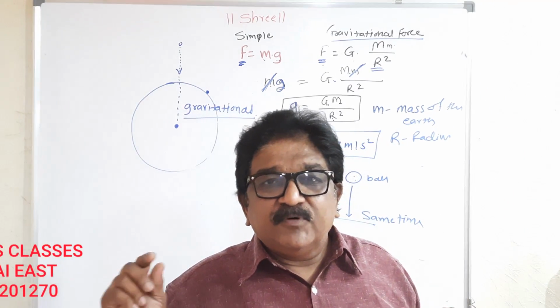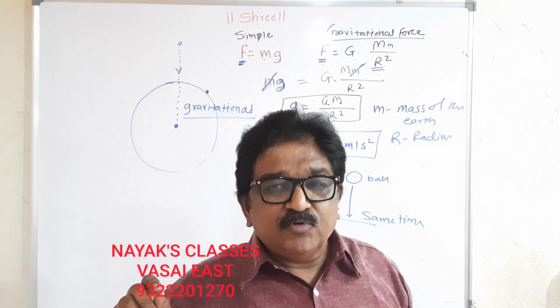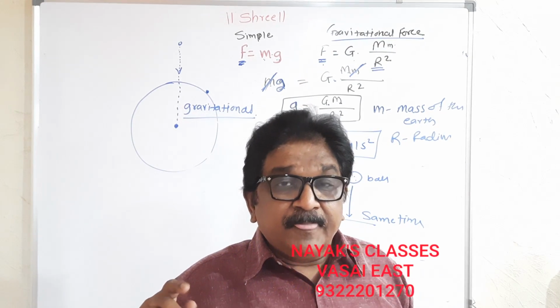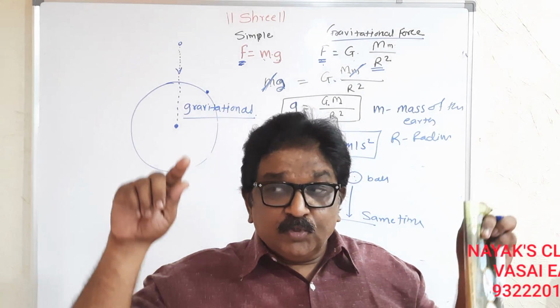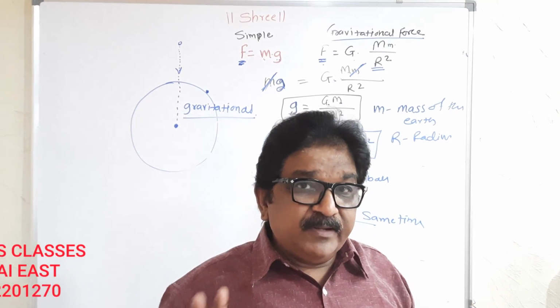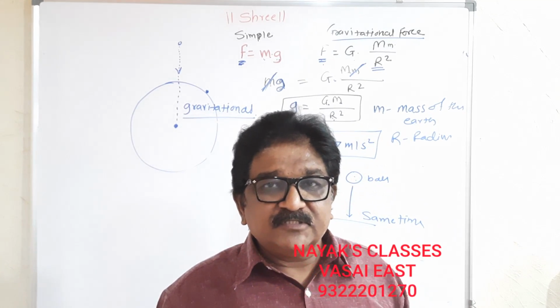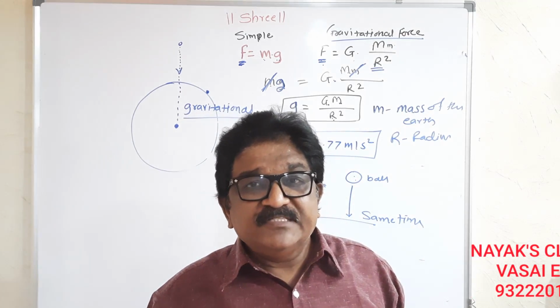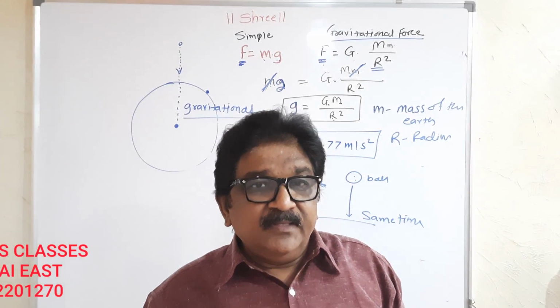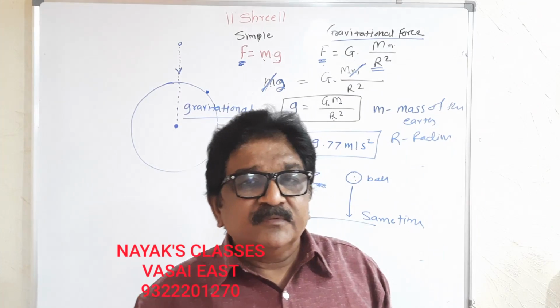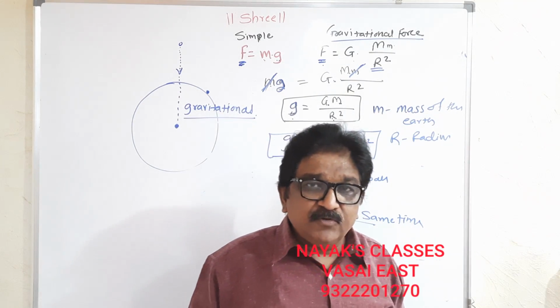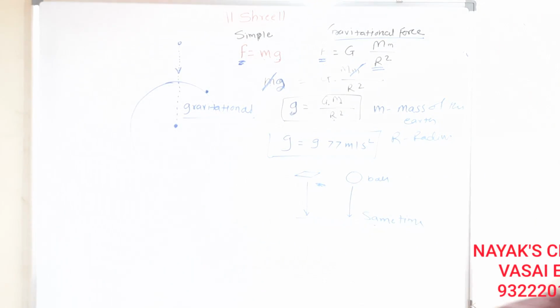Both will be acted upon by the same acceleration due to gravity. In vacuum, both will come down at the same time. But in normal life, it is not possible because of other physical properties. This finishes the note on acceleration due to gravity.